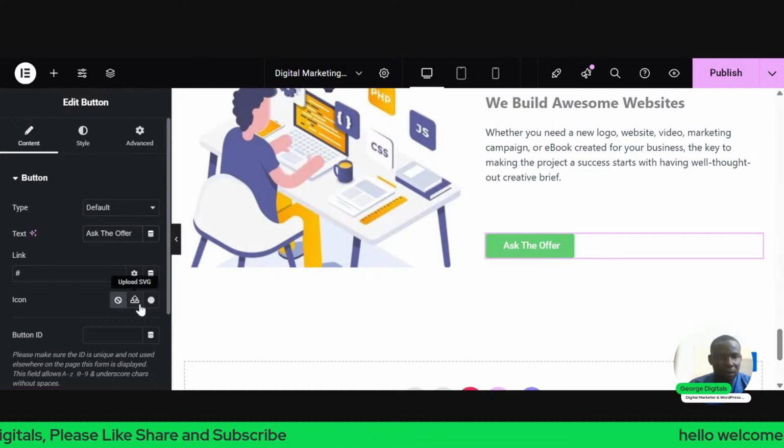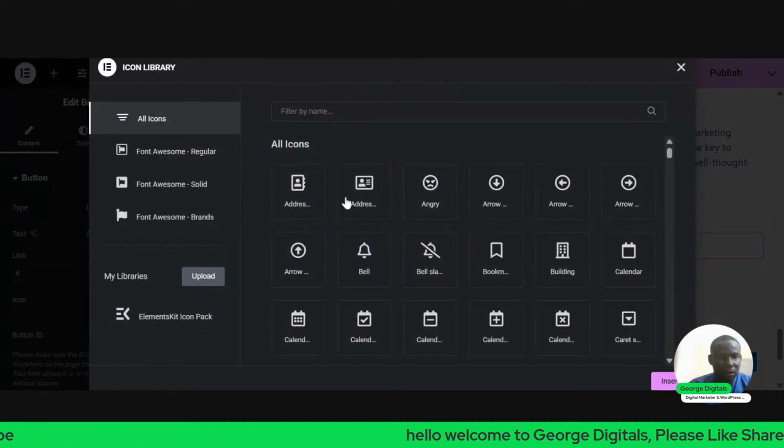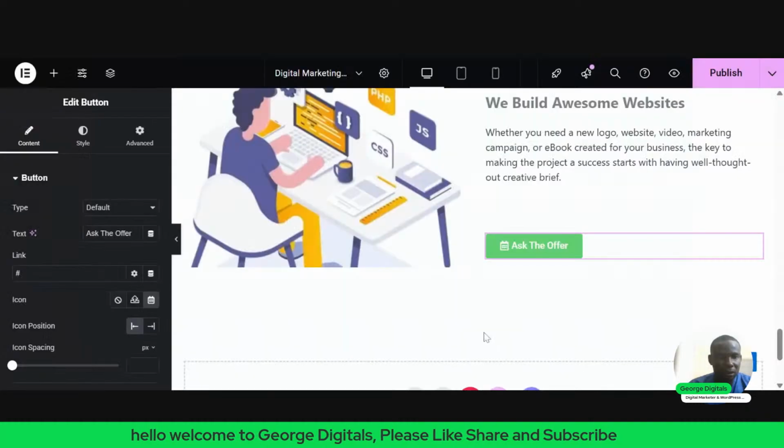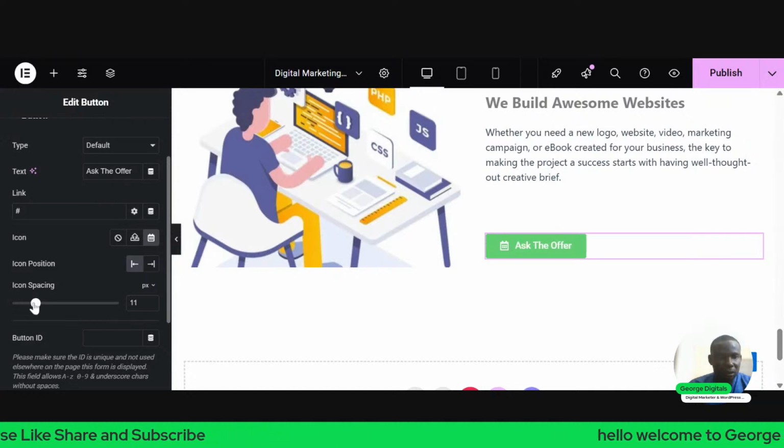Then I'll click on this place. You see icon, library, and I'll search for calendar. Click on this calendar. Click on insert. Then I'll also give a space between that. Something of this sort. I'll close this.